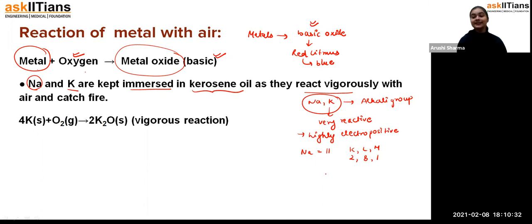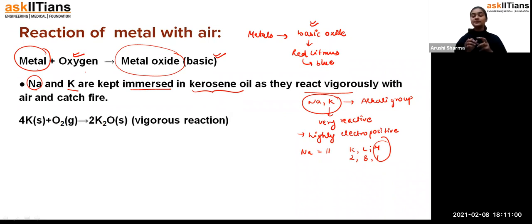To attain a stable configuration, or to match the level of noble gases, they just have to donate this one electron. And donating one electron is not a difficult task, it's a very easy task. If it is donating its electron very easily, that's how, students, they become very reactive in nature. That is why sodium and potassium, both belonging to the alkali group, are very reactive.